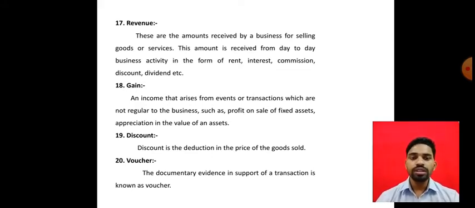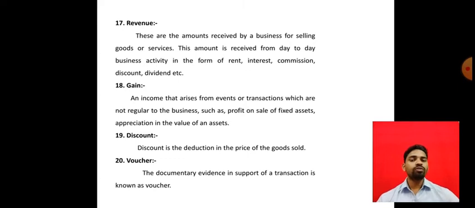Now see, there are three types of voucher. The first is a memo, the second is an invoice bill, and the third is receipts. If it is a cash transaction, the business will give a memo. If it is a credit transaction, it will give an invoice bill. And for payment received, they will give receipts. Like this, vouchers are there.